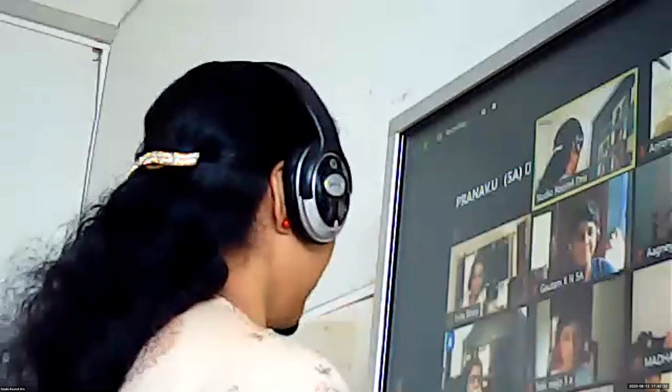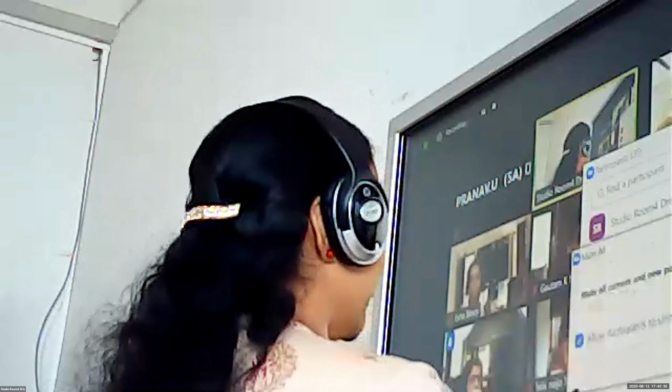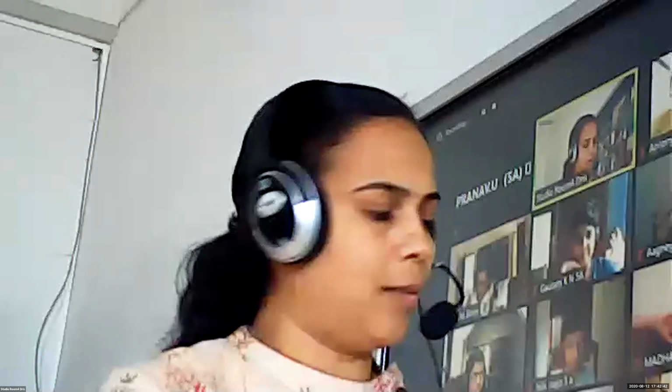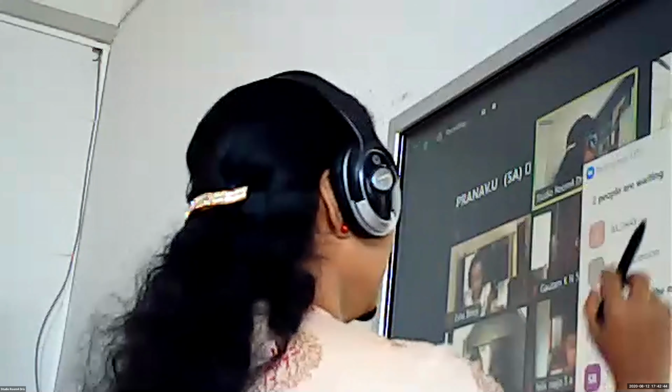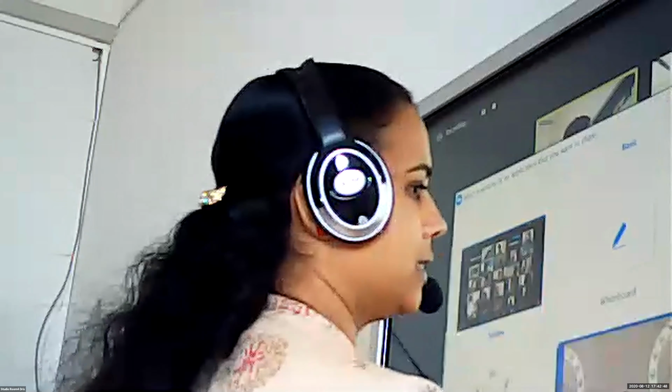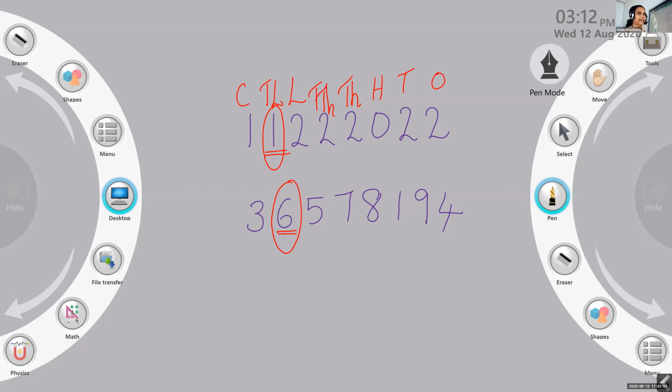So children, we were discussing the workbook questions. Yes, question number 4. We have to find the sum of the digits of 10 lakhs place. And we were discussing the answer, the 10 lakh place, that the digits are 1 and 6.